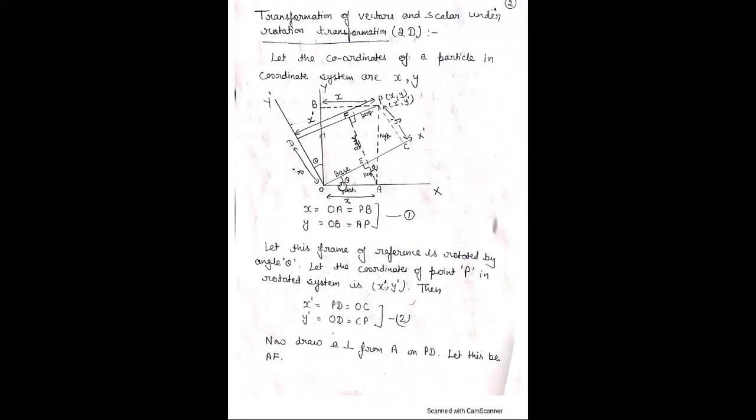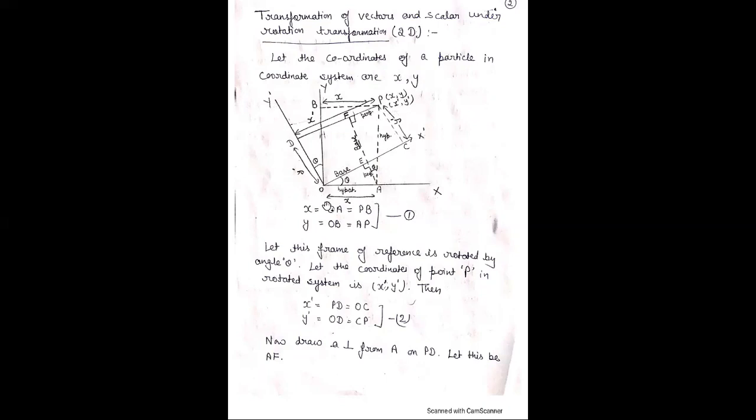Here we consider two coordinate systems. First is xy and the second is x dash y dash, rotated by angle theta. Therefore, x changes into x dash when there is a rotation by an angle theta. Similarly, on the y axis, when we rotate by an angle theta, y changes into y dash. Now we consider a point P whose coordinates are xy in the first coordinate system and x dash y dash in the second coordinate system.